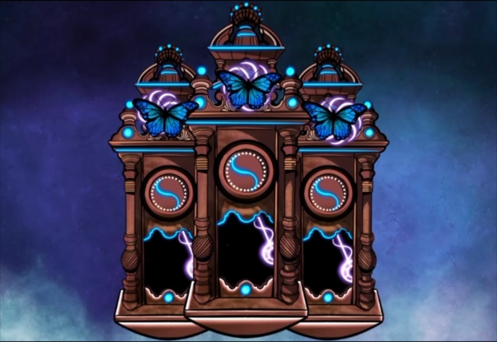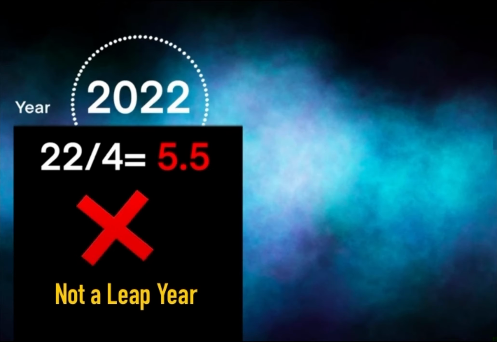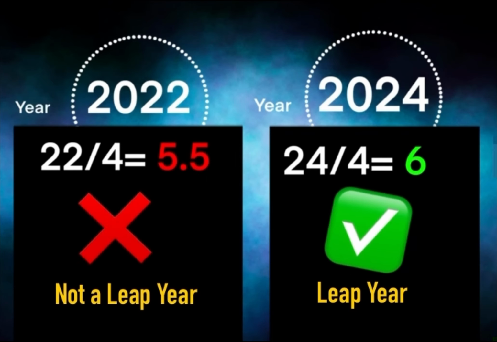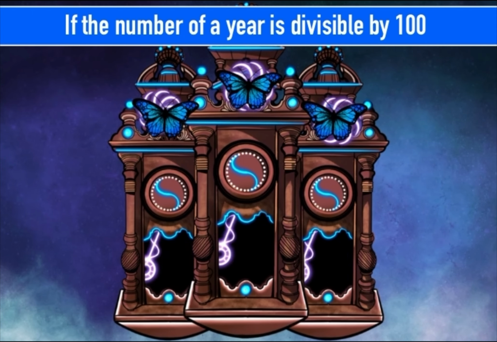Example: the year 2022. 22 divided by 4 equals 5.5. Therefore it is not a leap year. The year 2024. 24 divided by 4 equals 6. Therefore it is a leap year.